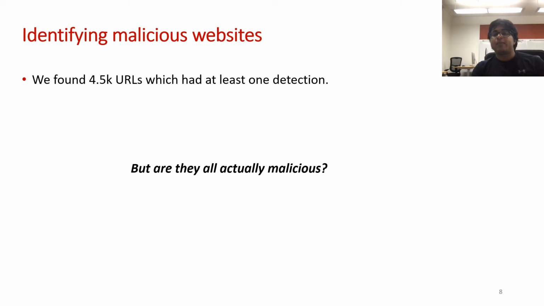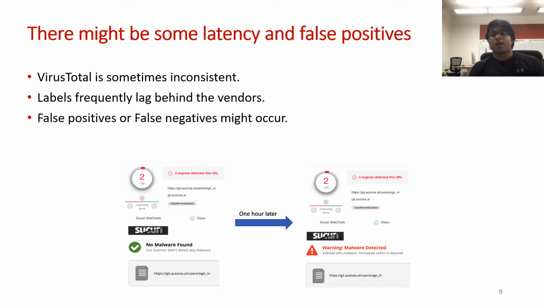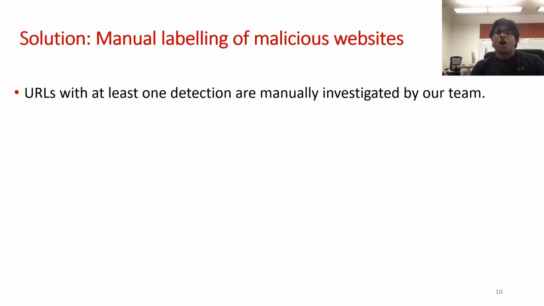But we cannot label our URLs as malicious based on the VirusTotal report alone. And I will actually discuss why in the next slide. Previous work has found that VirusTotal is sometimes inconsistent. They often use detection labels which lag behind the anti-phishing tool detections by several hours. Thus, solely relying on VirusTotal would probably make our data set be affected by incorrect labels. Thus, to maintain the consistency of the detection labels, we manually investigated all of these 4,500 URLs.